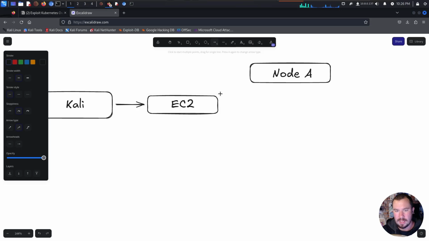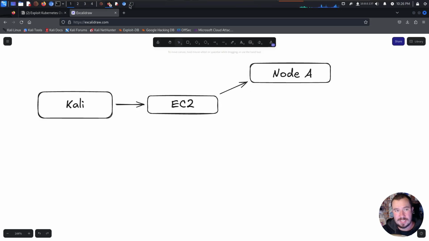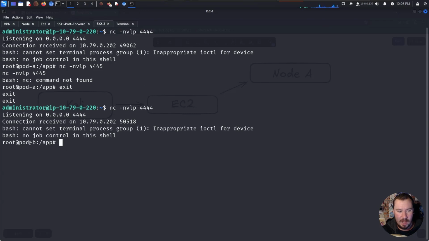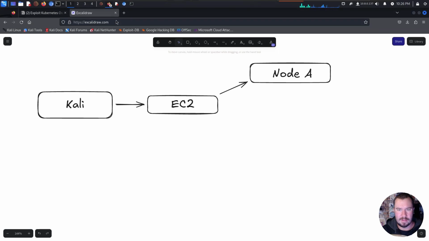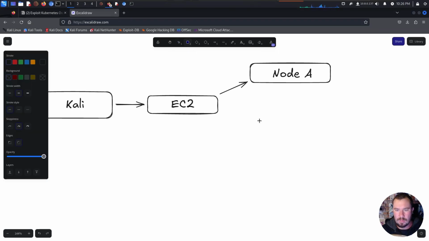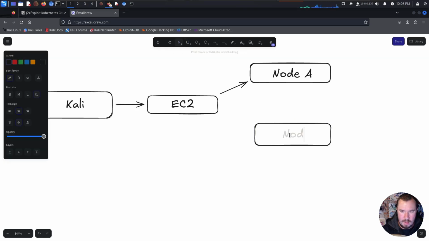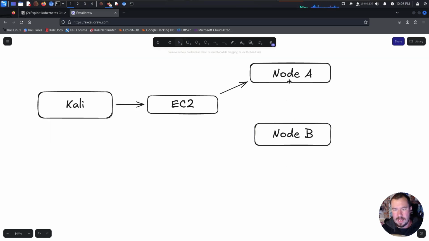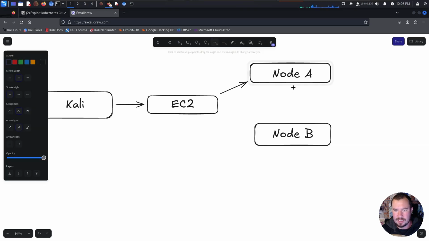So we can go ahead and set that up there. We have a direct connection right there. But then we just discovered as we were doing this, pod B. I don't know why I keep calling them nodes. They're called pods. We're going to go with node because that's what I've been calling it this entire time. We have node A, and now we just got a shell on another machine called node B. Let's jump back over to Excalidraw, and we will add that one right here. Node B. And node A has a connection to node B.